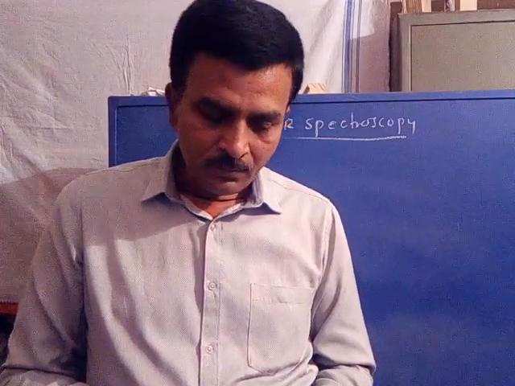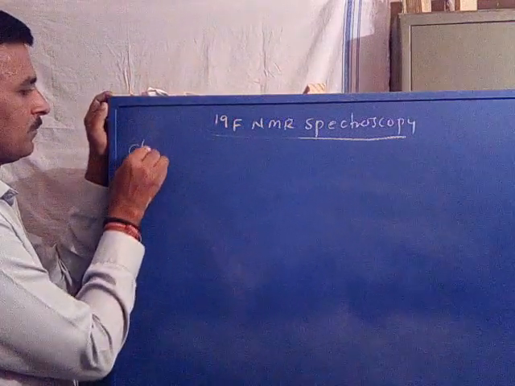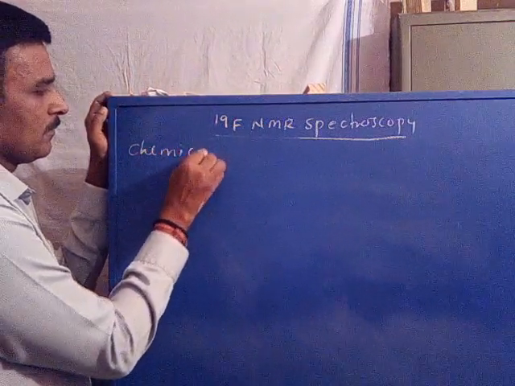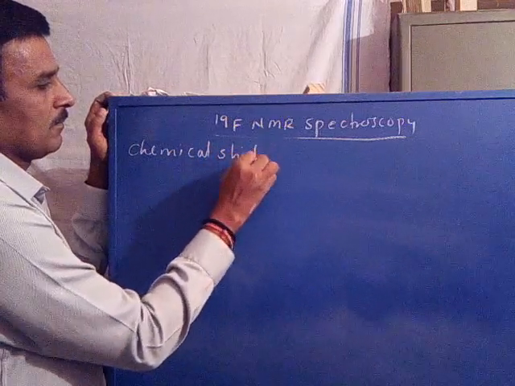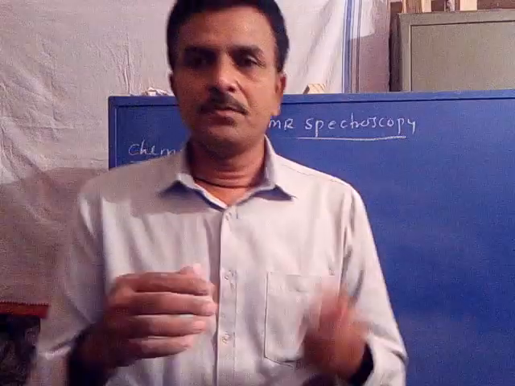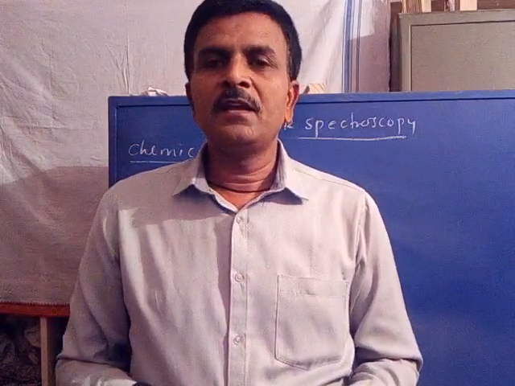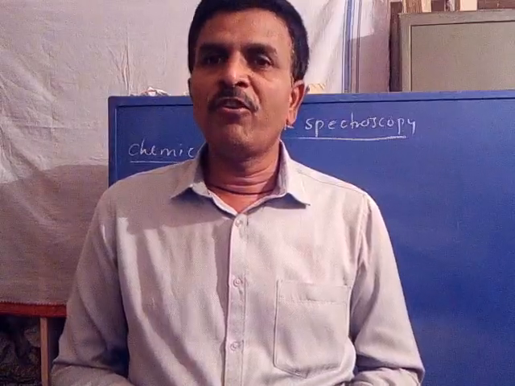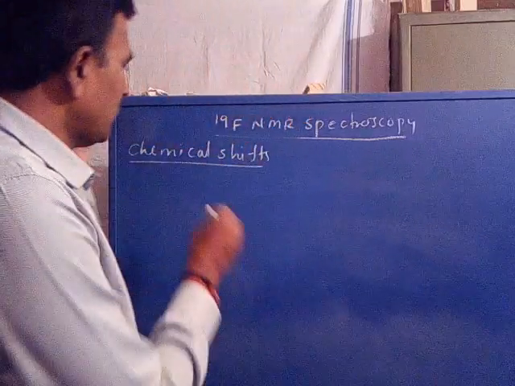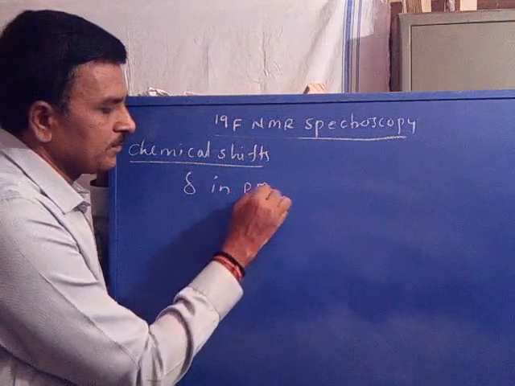Now, coming to chemical shifts. Again, similar to proton NMR spectrum, the chemical shift values for fluorine are also measured in delta and presented in ppm units.